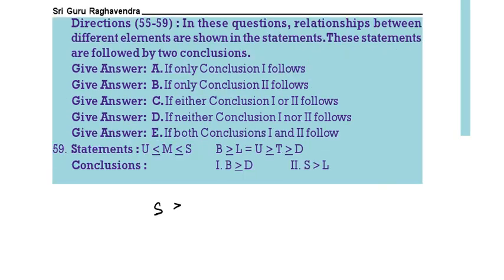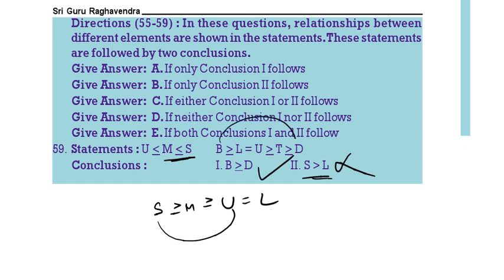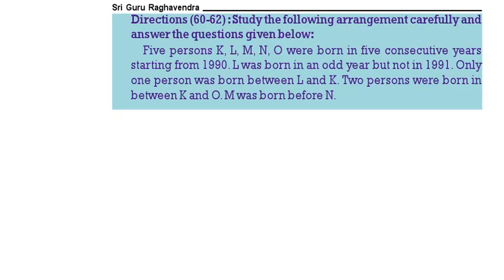S greater than or equal to, S greater than L. For that, M less than or equal to S means S greater than or equal to M, M greater than or equal to U, U is equal to L. Therefore, S greater than L does not follow. S greater than or equal to follows, but greater than does not follow. B greater than or equal to D definitely follows. So only one follows. Next question.